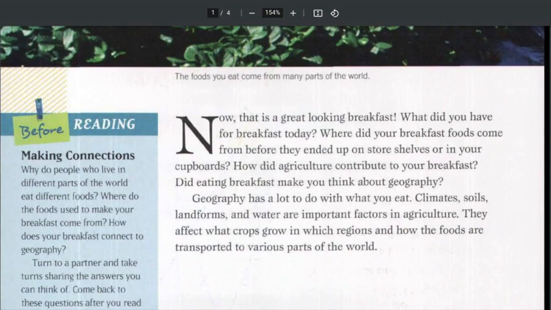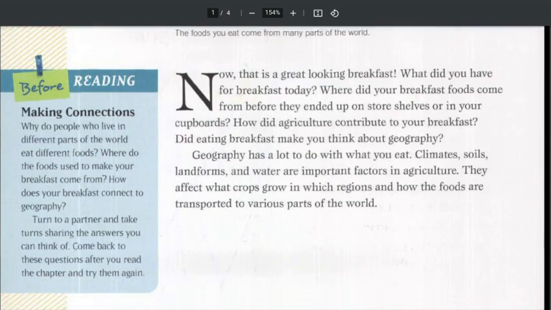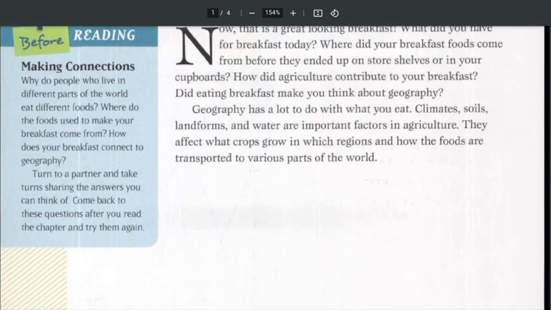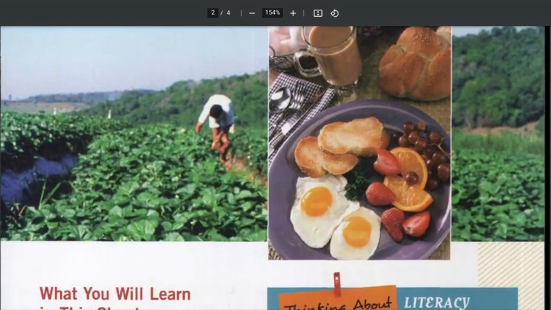Geography has a lot to do with what you eat. Climates, soils, landforms, and waters are important factors in agriculture. They affect what crops grow in which regions and how the foods are transported to various parts of the world. And then there's that delicious breakfast.